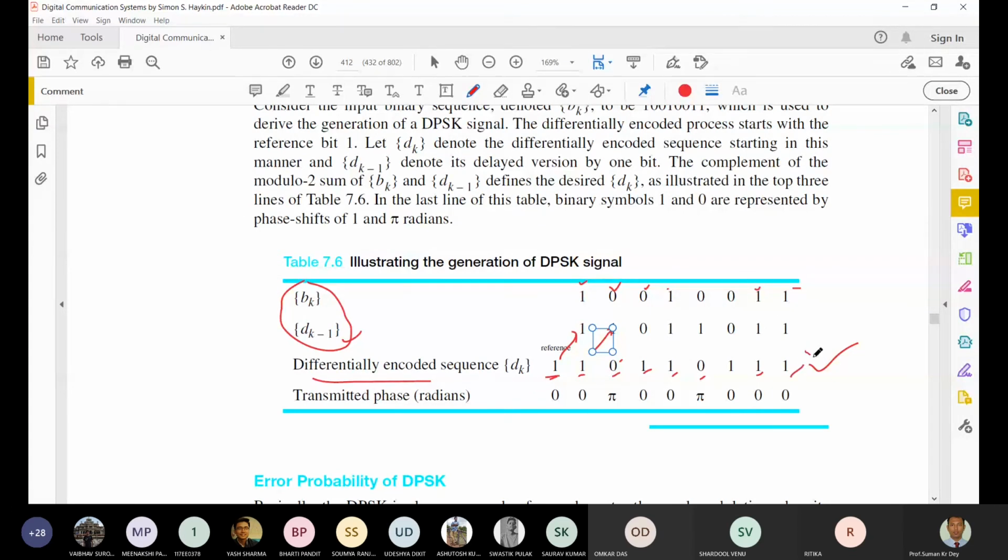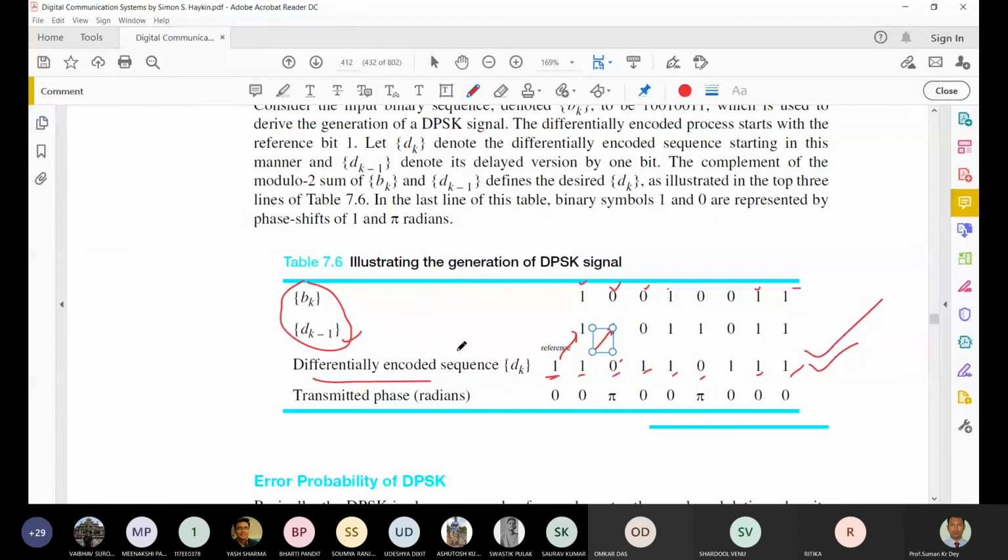So this is the final differential encoded sequence that we are going to send through the transmitter. This encoded sequence will be transmitted through the transmitter. And what is the transmitted phase?